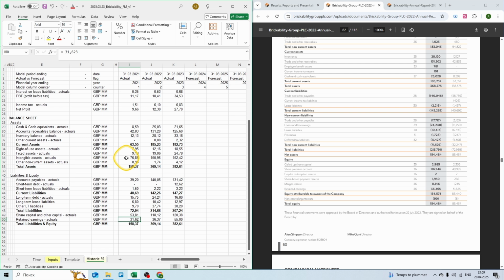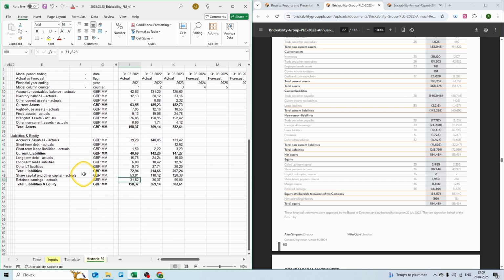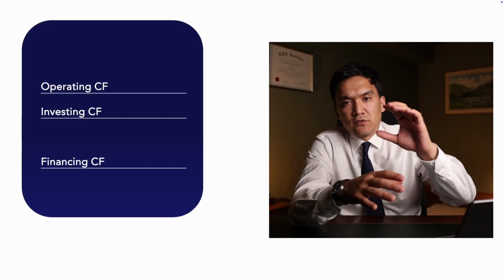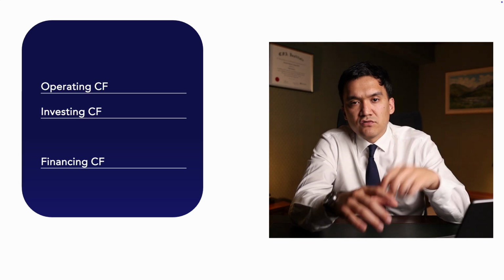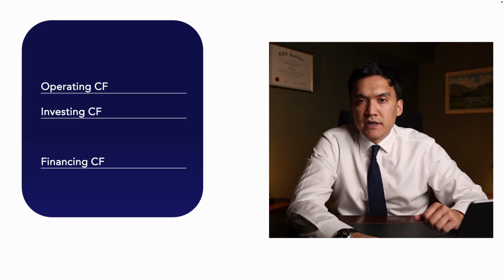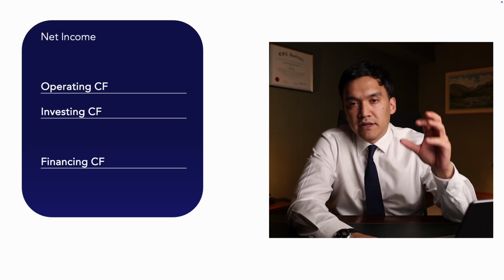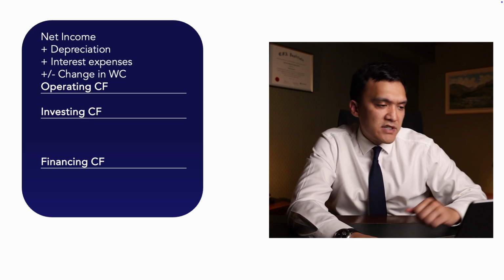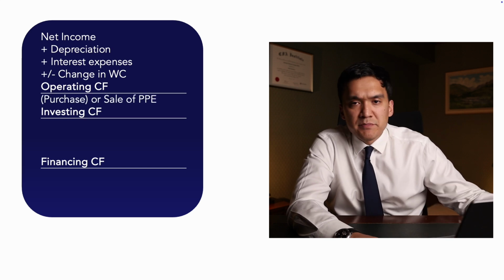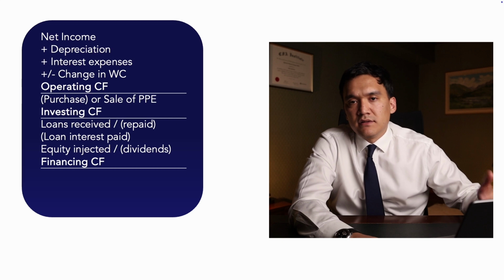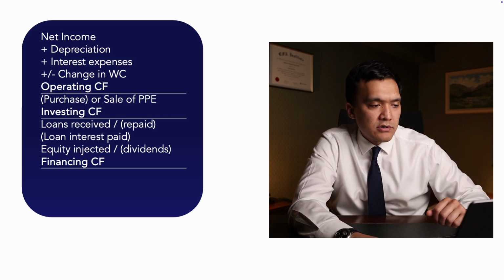Now let's move on to the cash flow statement. Let's type in cash flow in the first column. If you remember, cash flow statement consists of operating cash flow, investing cash flow, and financing cash flow. We begin with the net profit and then make necessary adjustments to get to our operating cash flows. Then in investing cash flows, there are usually capital expenditures, and in financing cash flow, there are debt repayments and dividend payments to our equity holders.